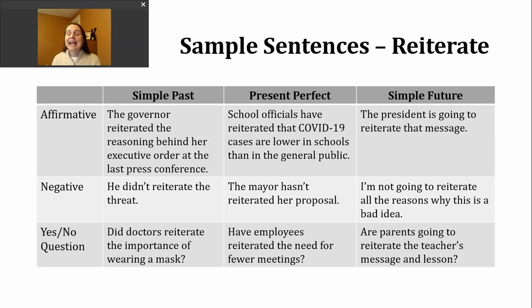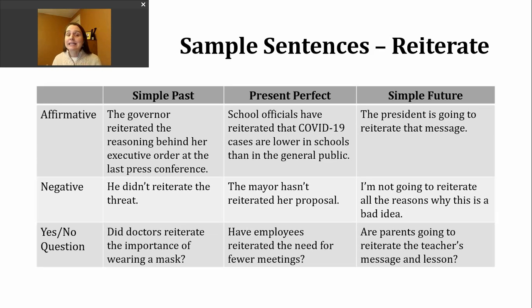If I want to make a negative simple past tense sentence, I'm going to use did not and then the base verb. Could also say didn't and the base verb. Notice we're not using the ed form of the verb in the negative. Here's an example sentence. He didn't reiterate the threat. Okay, so he did not repeat it.